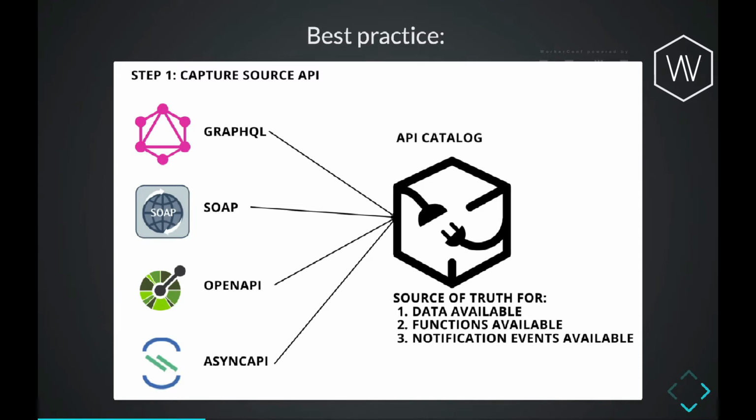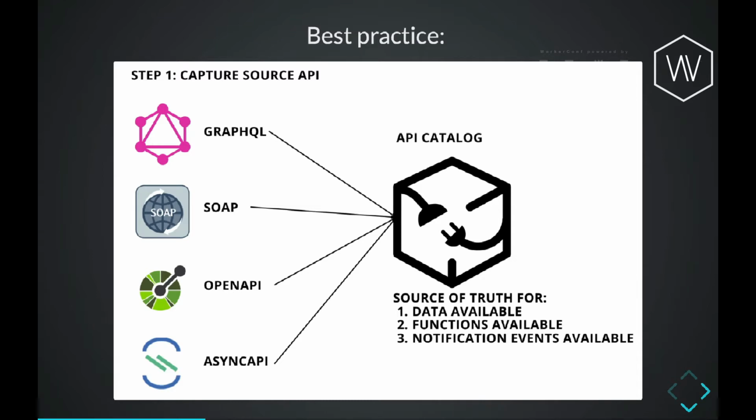And GraphQL obviously does this pretty heavily. But this is not a new idea. OpenAPI is hugely adopted, and it's also not a new idea by any means. This goes back a few decades at least with SOAP. And then we have some more recent additions to the family, like Async API. But effectively, all of these are trying to capture information about the source API so that we can rely on it in a confident manner.